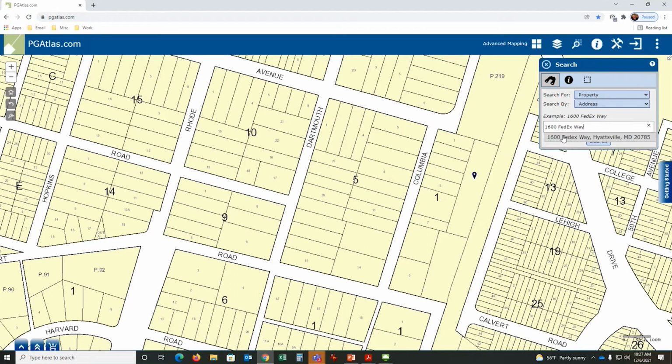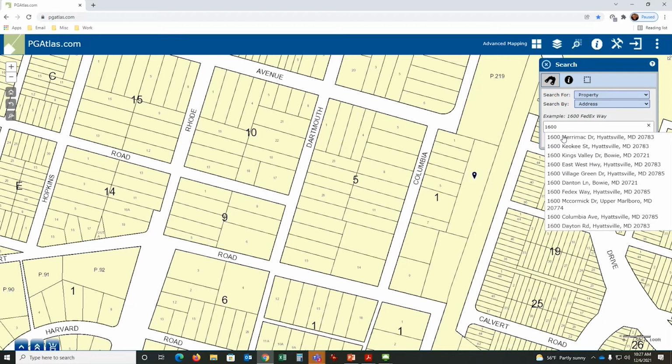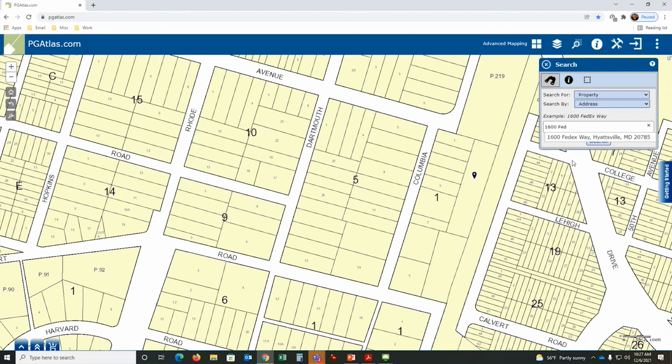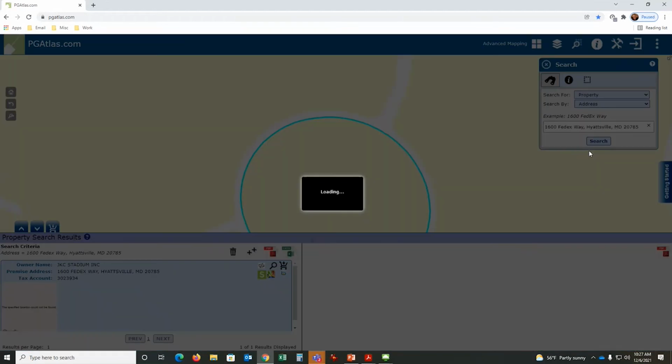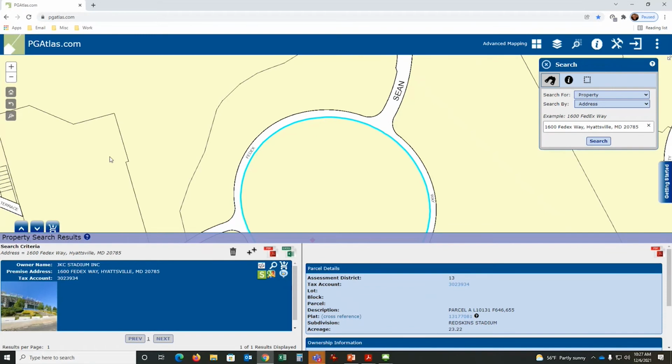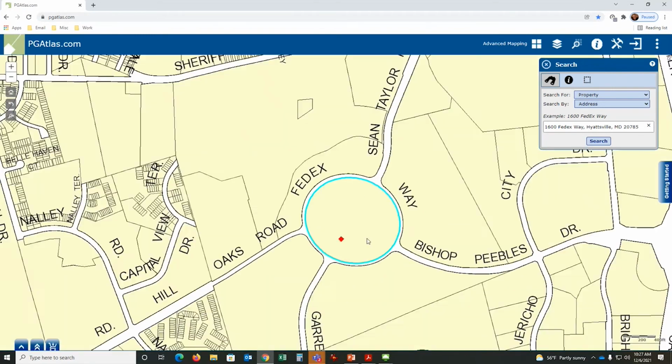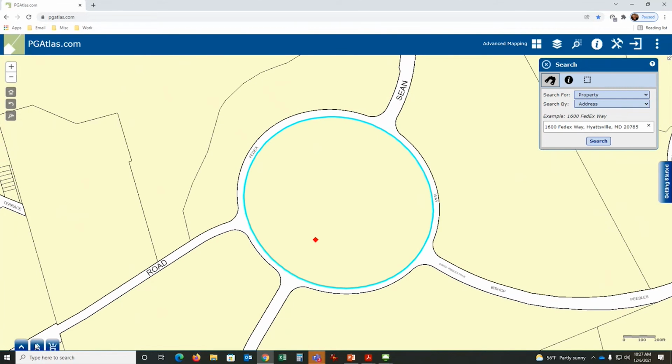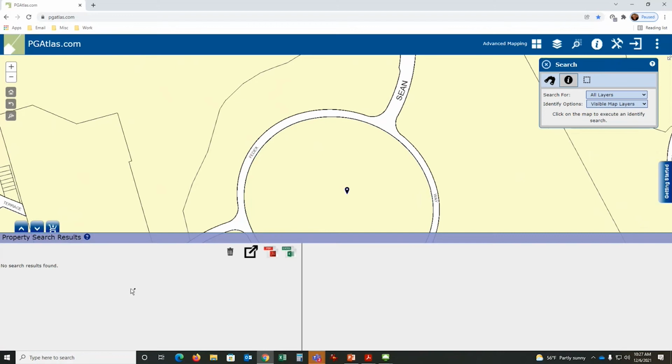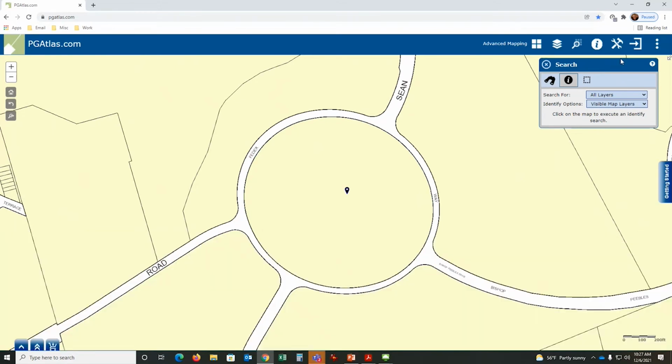All right, what does that mean? When you see it pop up, let me back up a little. I type in 1600 and it's like, I don't know which 1600 you want. But as soon as I start typing FedEx Way, there is only one, which is good. It's a good sign that the computer is going to find it. If I click on that, click on search, it will zoom into basically FedEx Field. This is the record for FedEx Field. So I can now say, okay, there's the address. What is the information for that property? I have that record. Oops, what did I do wrong?